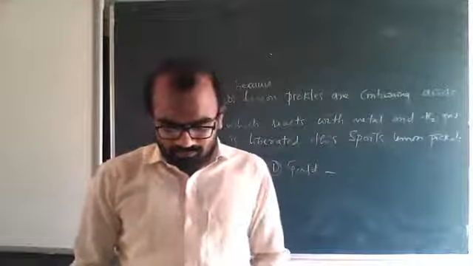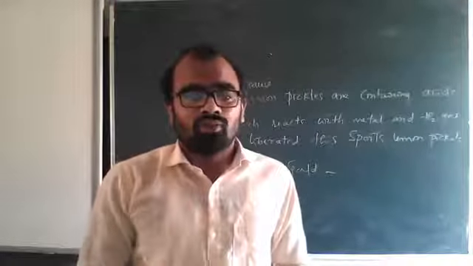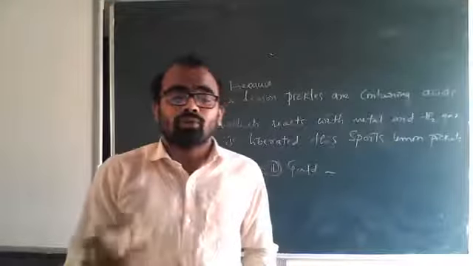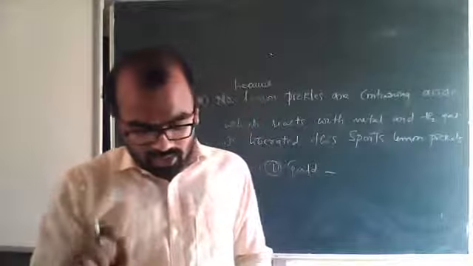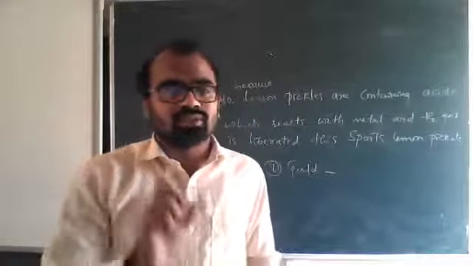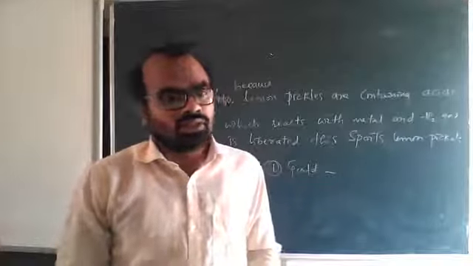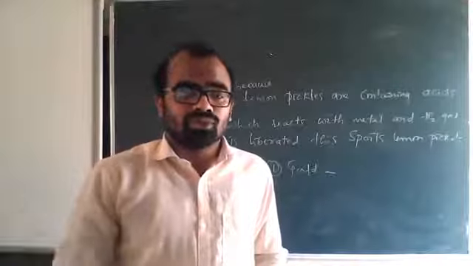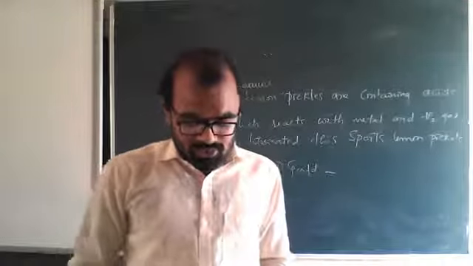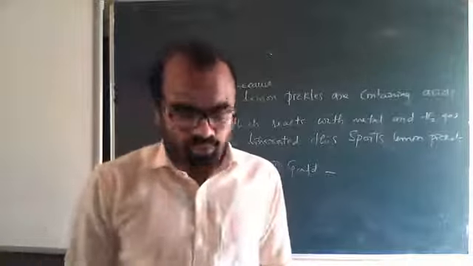Next, iron. Iron is used in machinery. When we were seeing uses of metals, we saw that metals can be used in machinery. So that means metals can be used in jewelry and machinery. Gold is used as a jewelry. Iron is used in machinery. In front of machinery you put 2.